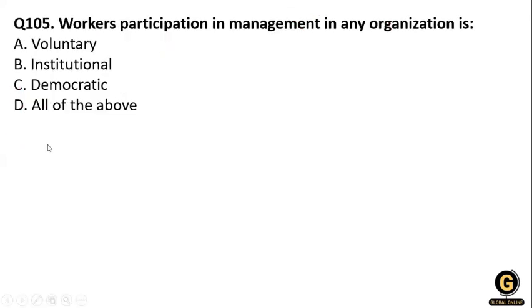Next, workers' participation in management in any organization is voluntary, institutional, democratic, and all of the above. So the worker participation is all of the above. What is worker participation in management? That is WPM.